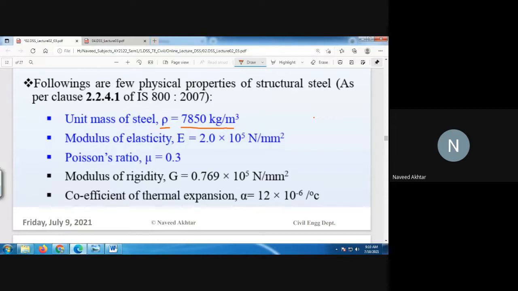The modulus of elasticity, or Young's modulus, is 2 into 10 raised to 5 Newton per mm square.